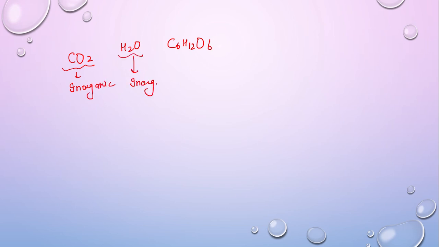Like if I take an example, CO2, H2O, and glucose, that is C6H12O6. CO2 is an inorganic compound, right? Water is also an inorganic compound. But glucose is an organic compound.